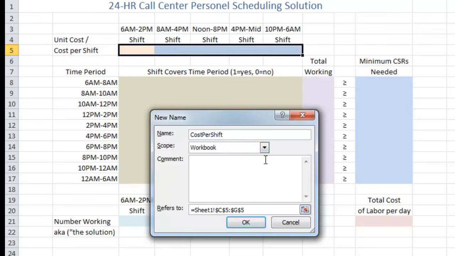Now the scope drop down box, in this you can decide, do you want this name to permeate your entire workbook, or do you want it to only work for this sheet? That way you could reuse that name on different sheets. Since I'm only using one sheet in this demonstration, I'm just going to select workbook and leave it at that. So I'm going to go ahead and hit OK.